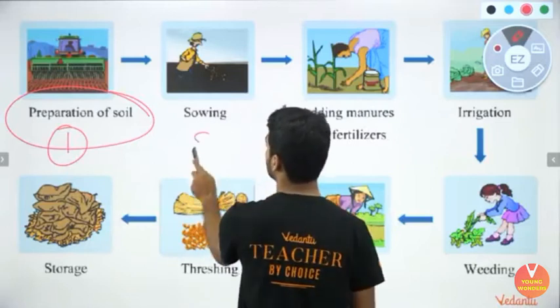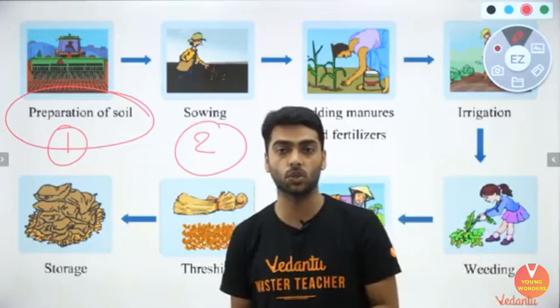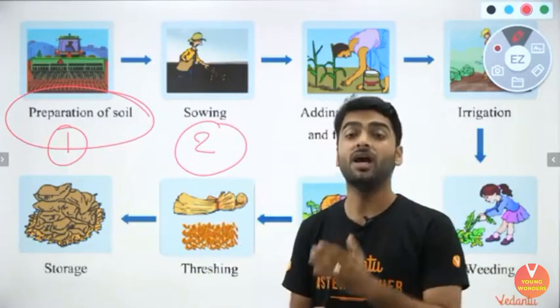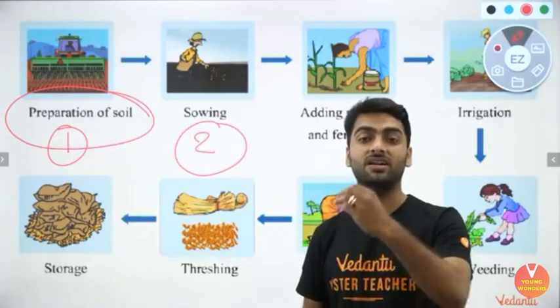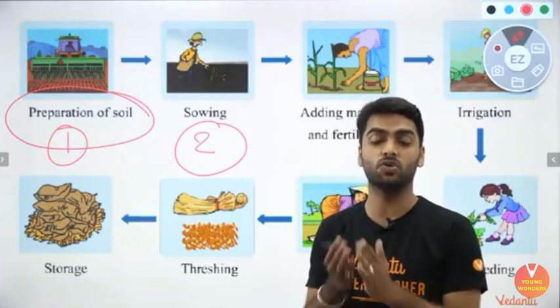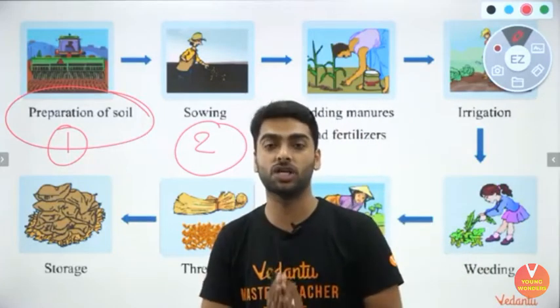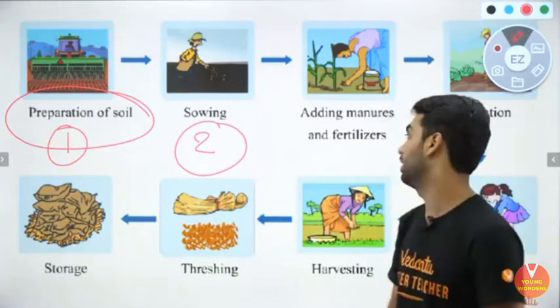Next comes sowing of the seeds. Here also there are different methods how seeds are sown. They can be just scattered. That is a very traditional and age-old method. Other than that, we have got some machines which sow the seeds at regular intervals of distance, so that each seed is sown properly. It gets enough moisture and nutrients and sunlight from the soil and the environment. So this is the second step.